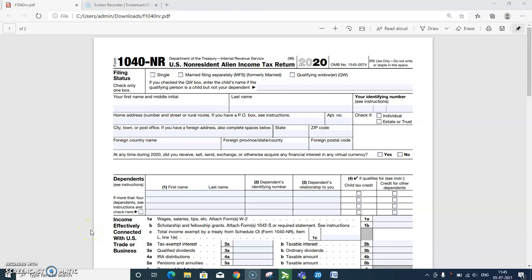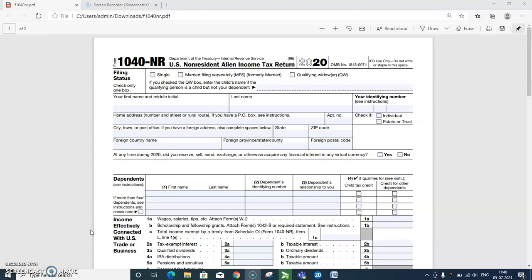Hello everyone. Today we are going to discuss Form 1040-NR, the US Non-Resident Alien Income Tax Return. Form 1040-NR is the IRS income tax return that non-resident aliens may have to file if they engage in business in the US during the tax year or otherwise earn income from US sources throughout the year.